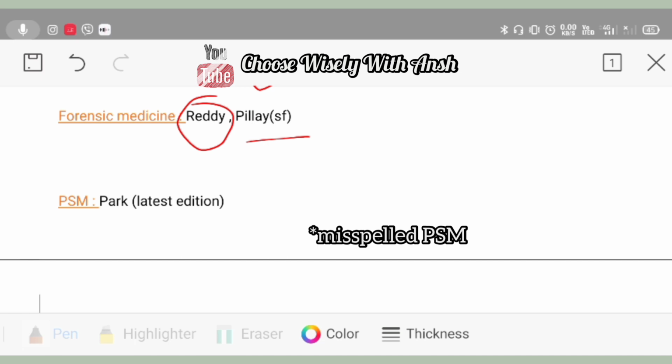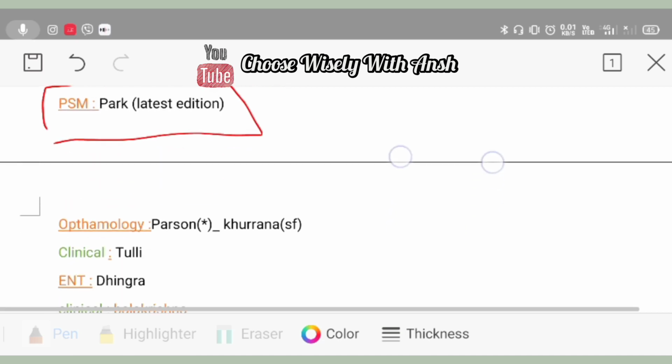And for PSM, I will always say that take the latest edition because there is a regular update every year. So you have to keep in mind that whenever you are taking PSM, take the latest edition.